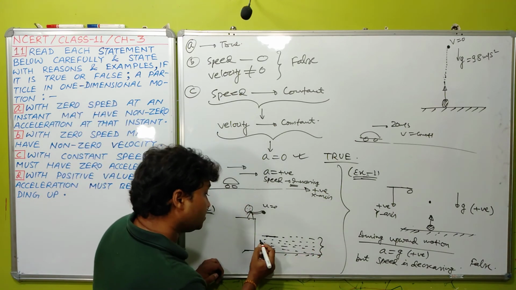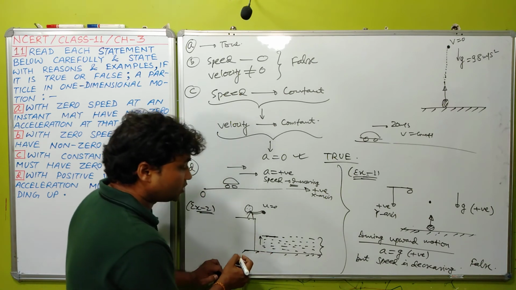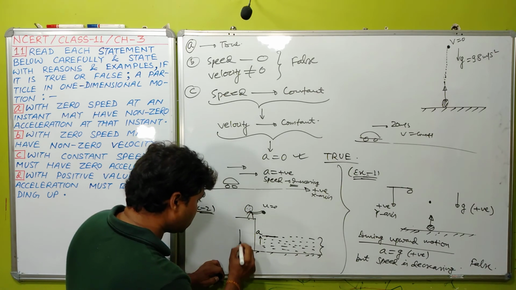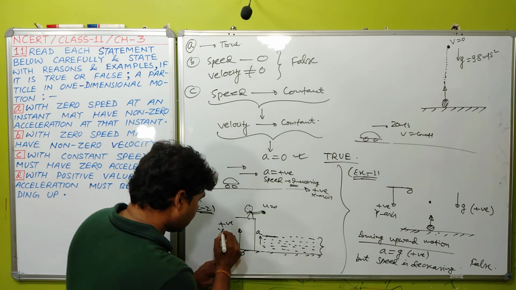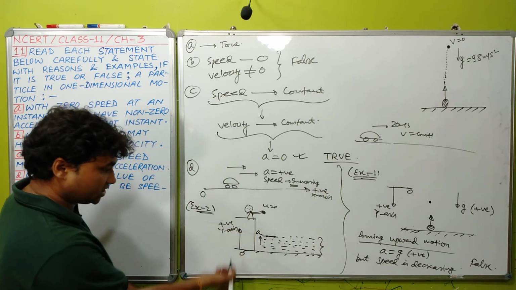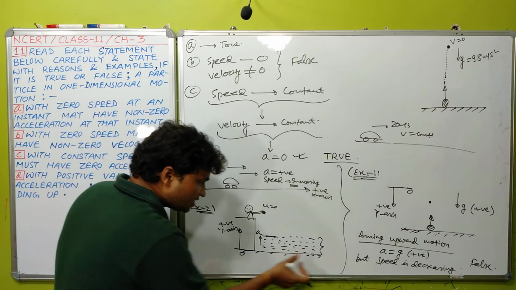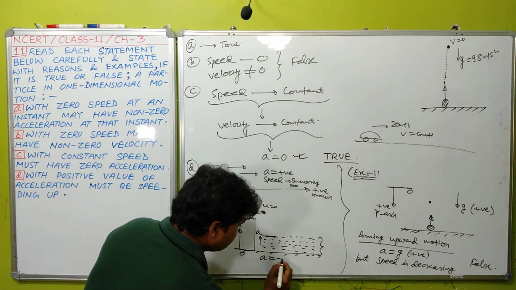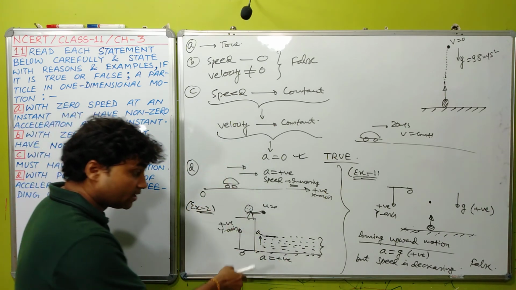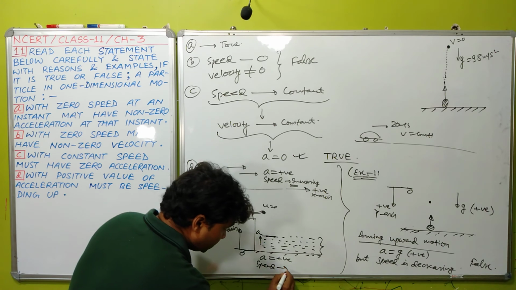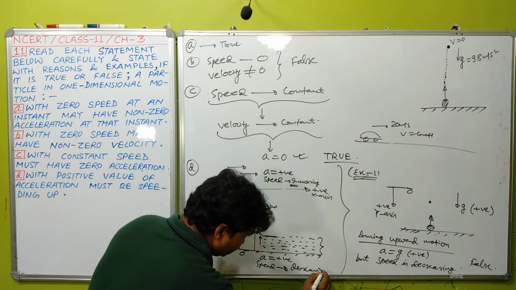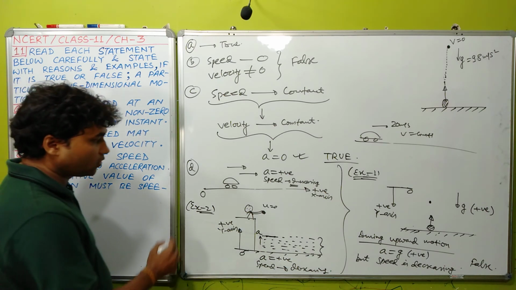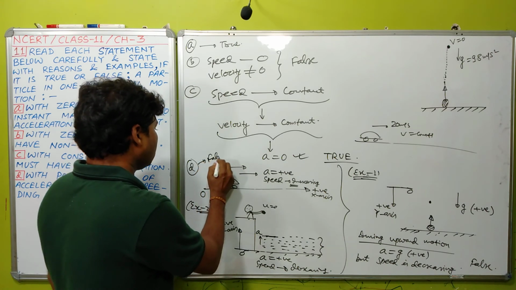Why? Because a repulsive force will now act on the ball in the upward direction, meaning acceleration in the upward direction. This is your origin, this is your positive y-axis, the normal convention we assume, positive y-axis vertically upward. So during this period when the ball is penetrating the sand, acceleration is positive, in the upward direction, but speed is not increasing, speed is decreasing. So again from this example you can say that this statement is false. So overall, the answer D is a false statement.